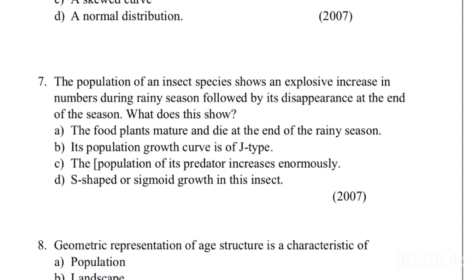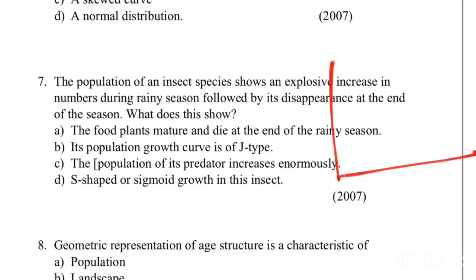Okay, the next question, which appeared in 2007: the population of an insect species shows an explosive increase in number during the rainy season, followed by its disappearance at the end of the season. What does this show? See, I have explained this using a curve in my theory classes, so you can go and see those video lectures.